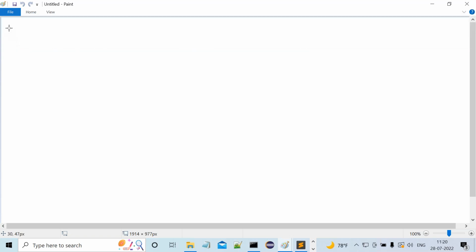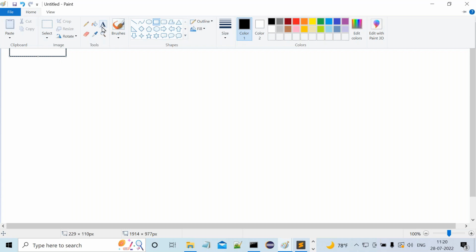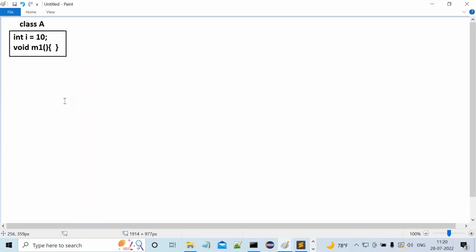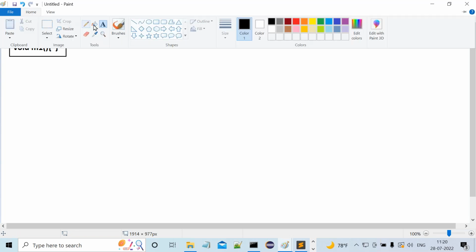Observe carefully. Now, this is class A. Inside this class A, I want to declare a variable, int i equals 10. Then here, I'll declare a method, void m1. Method is nothing but some behavior, some action. In a class, a method represents a particular action.